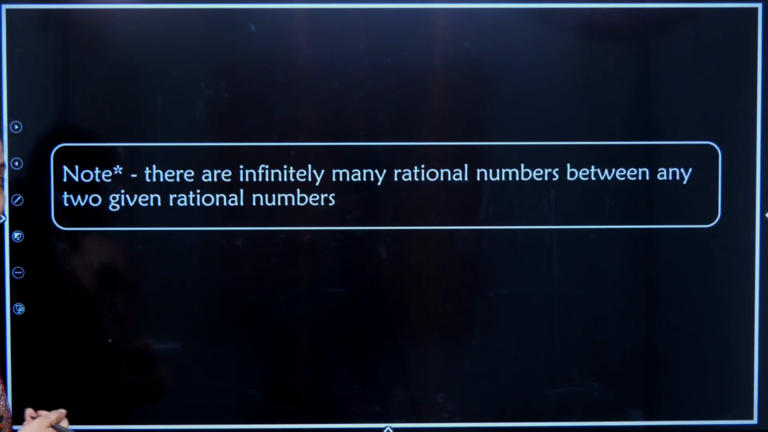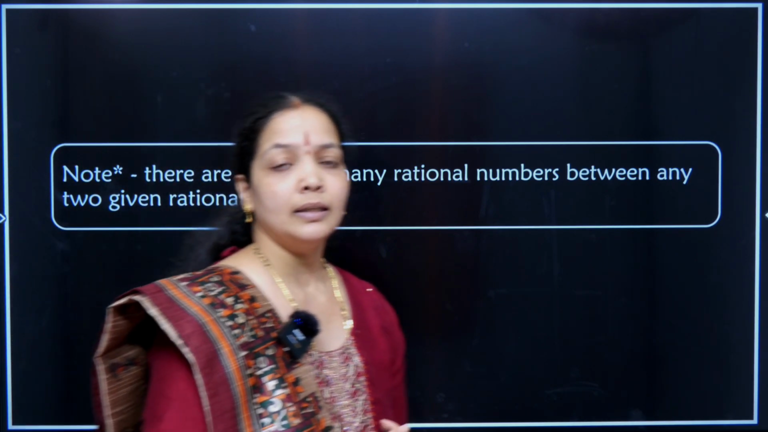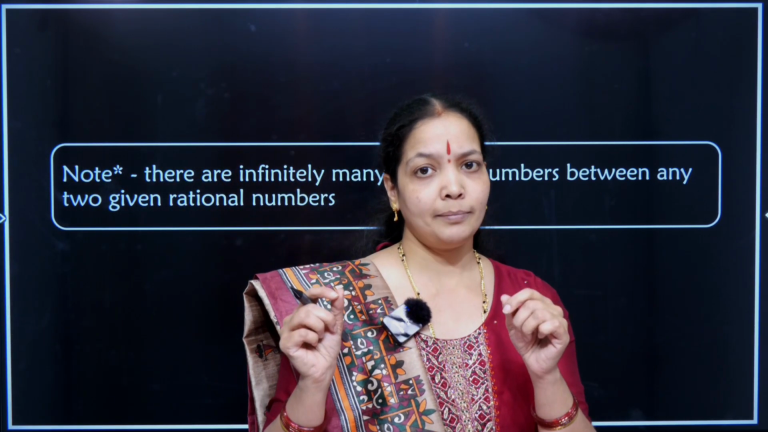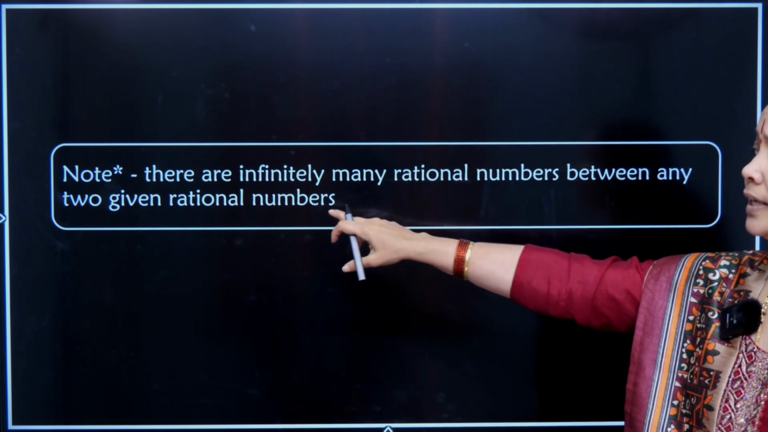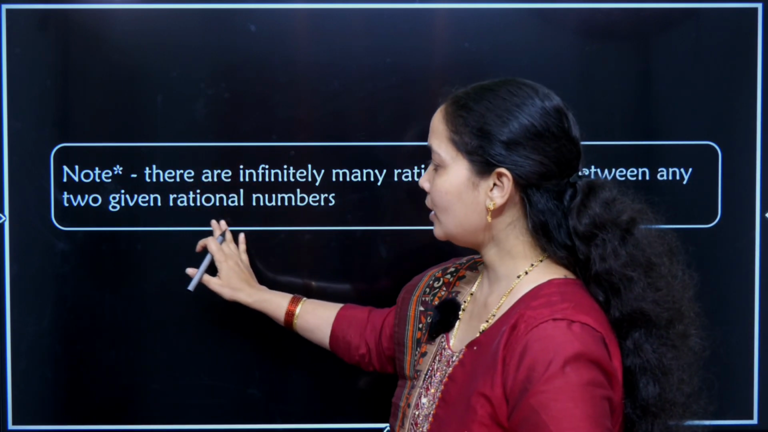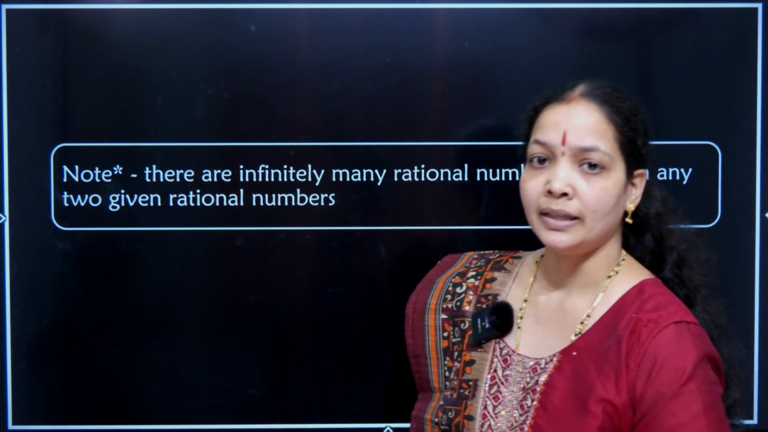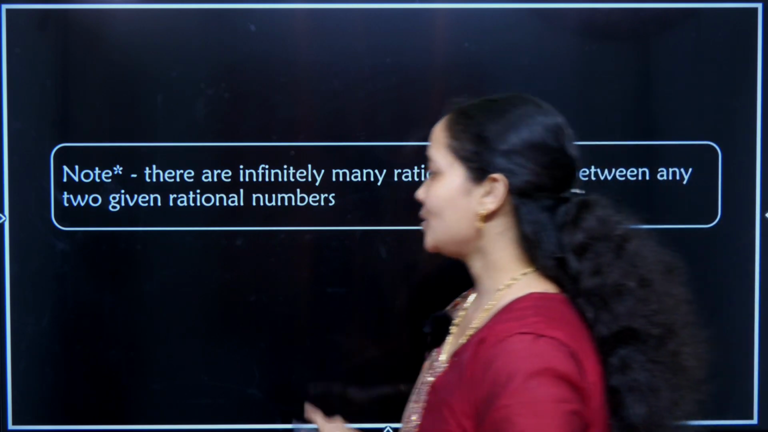So we all know that whenever we consider a rational number, if I have two whole numbers there are an infinite number of rational numbers between any two given numbers. The numbers can be a whole number or a rational number. Infinite numbers of rational numbers will be there between two numbers.